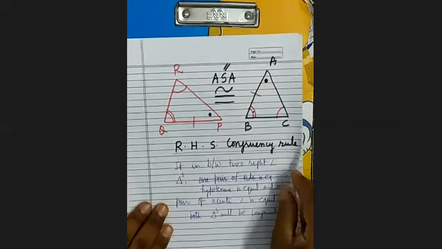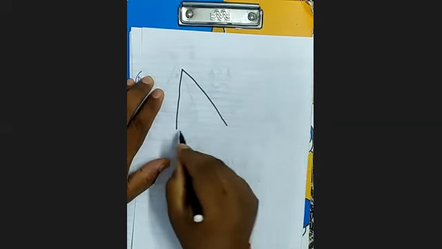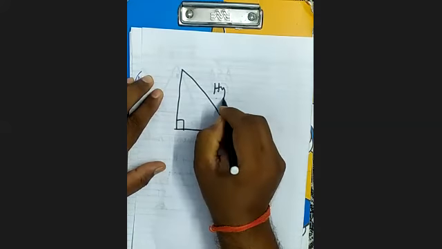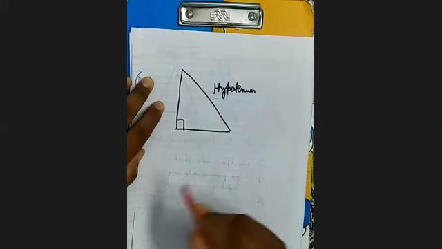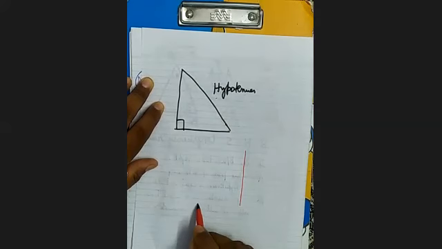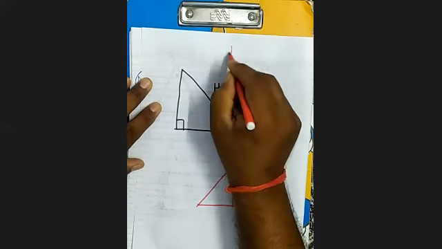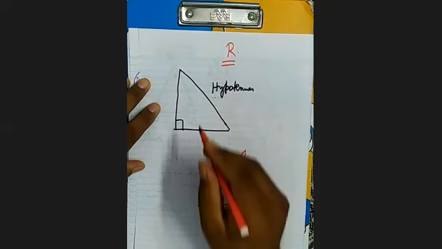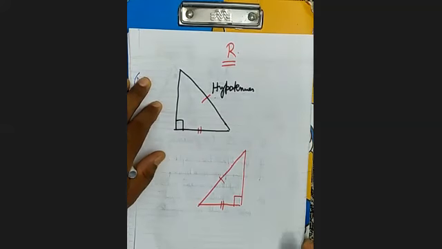Now very little time is left, so I am writing quickly. You can see here, these are two right angle triangles. In a right angle triangle, what is the hypotenuse? The side opposite the 90 degree angle. Now between two right angle triangles, this is one right angle triangle and this is another. Number one, there is a right angle; number two, the hypotenuse is equal and one more side is also equal; then both the triangles will be congruent.